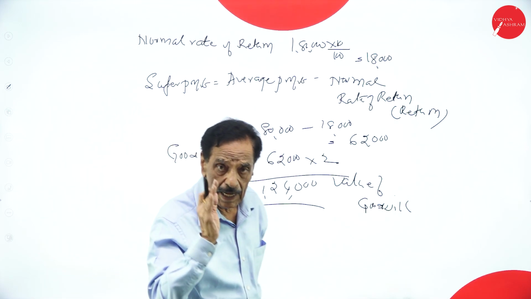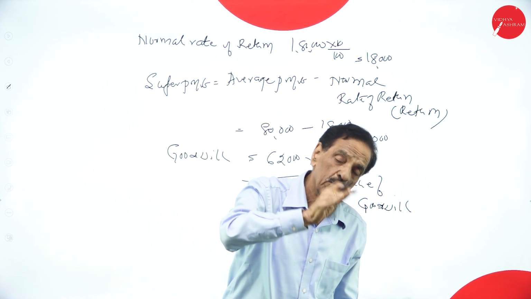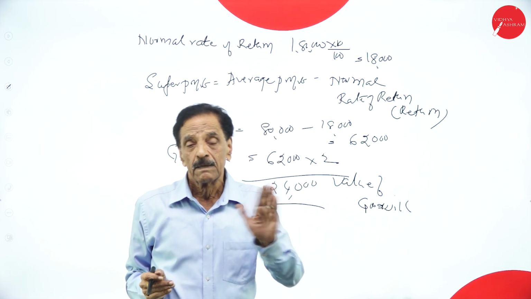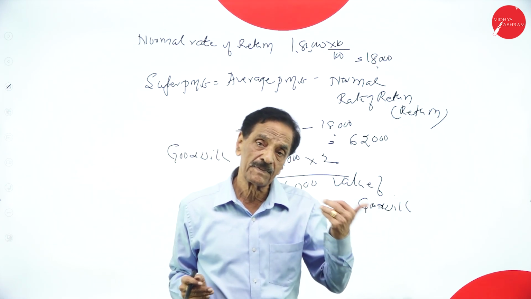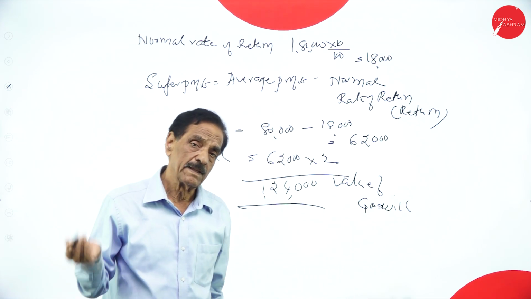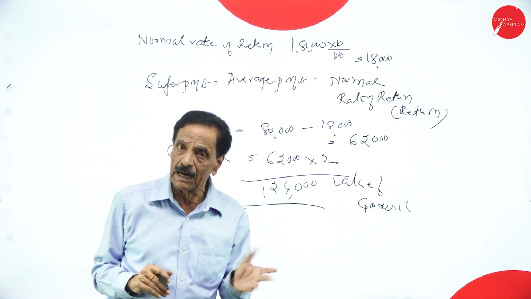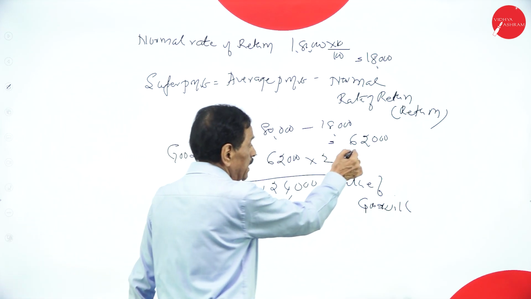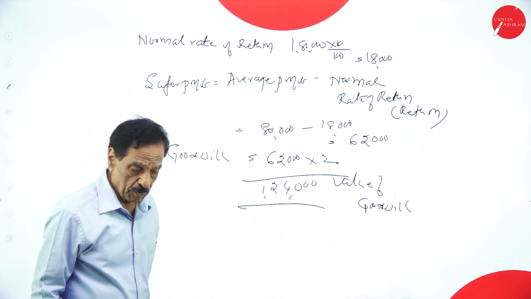First, you have to calculate average capital employed: total assets, either the book value or the market value, minus total liabilities, minus preference share capital, which is not there, minus half of the current year profit. Capital employed into normal rate of return. Then calculate the average profit. If the profit is given, that itself is the average profit. Out of 80,000, 18,000 deducted, that is 62,000. 1,24,000 is the value of the goodwill.